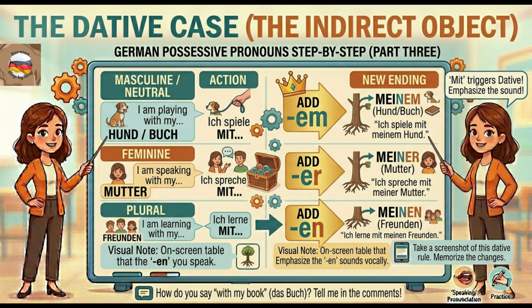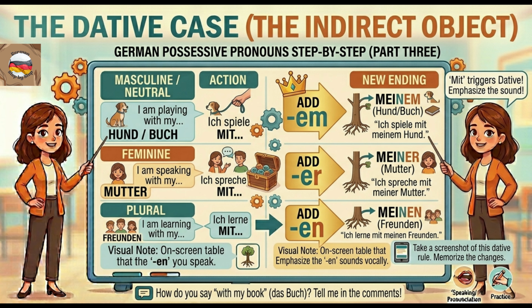The dative case, the indirect object. Welcome to the final step of our possessive pronoun masterclass. Today, we tackle the dative case. This is used when giving something to someone or after prepositions like mit, which means with. Let's say, I am playing with my dog. Mit always triggers the dative case.